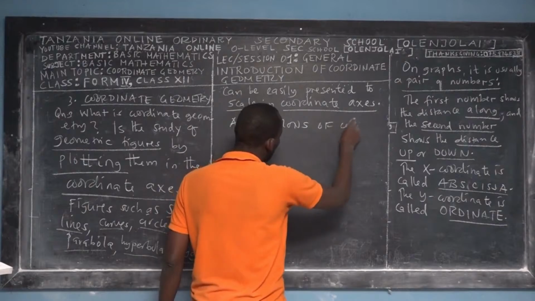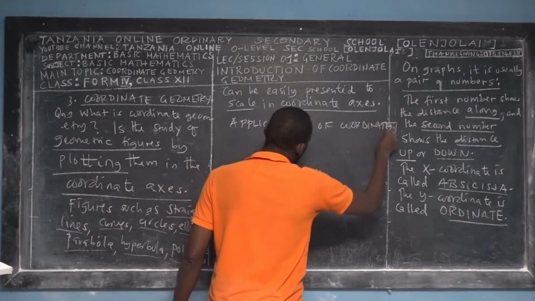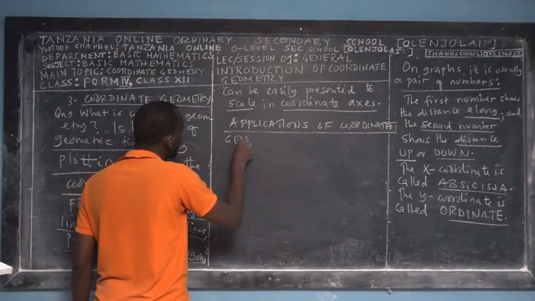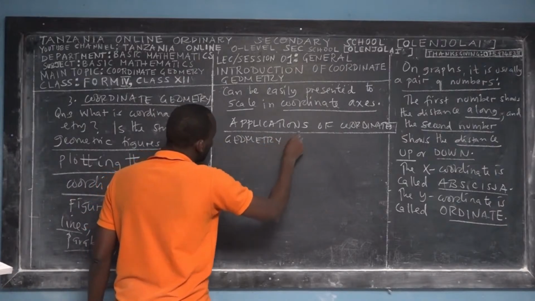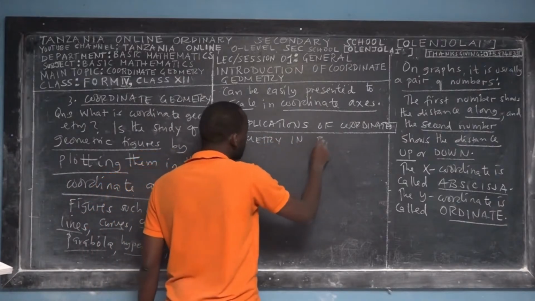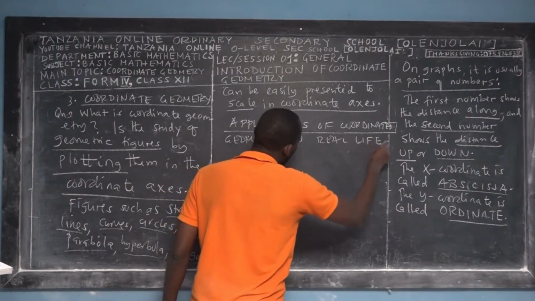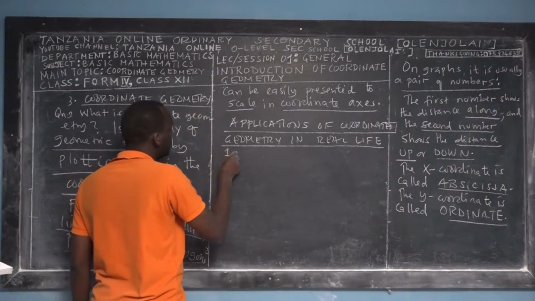You should know where we apply this topic, coordinate geometry in real life. There are many applications, but I chose 5 which I want to present to you.